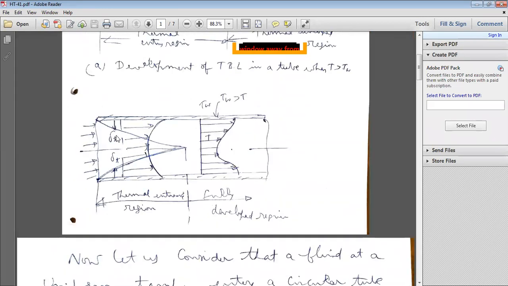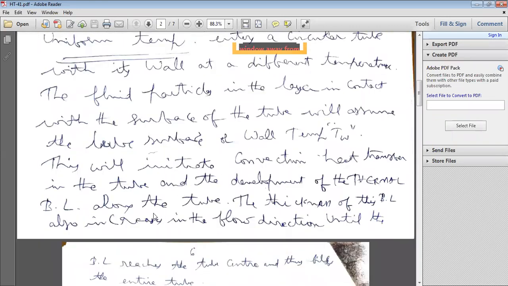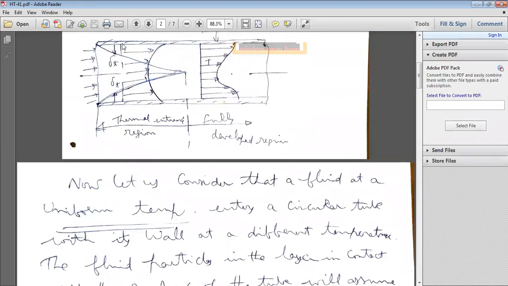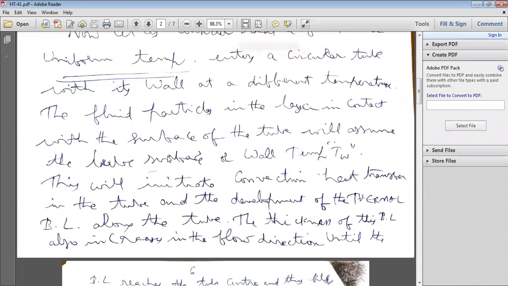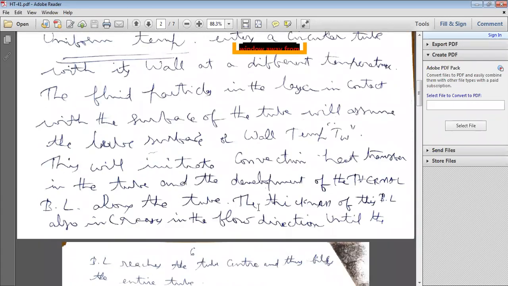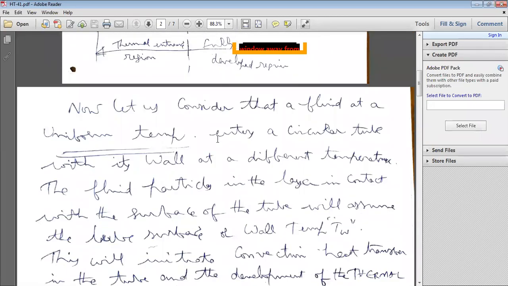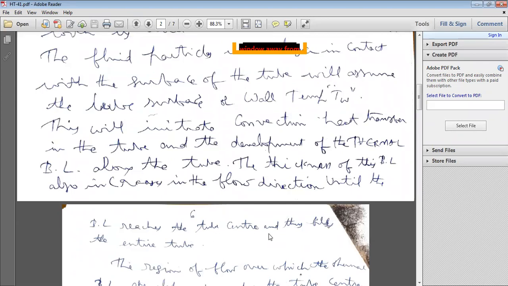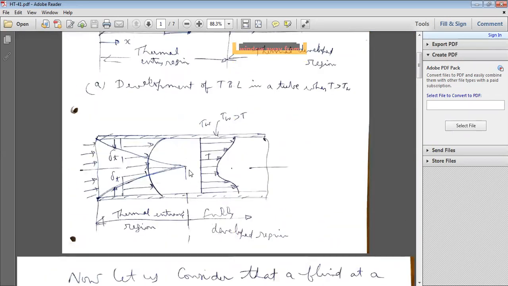The thickness of the thermal boundary layer also increases in the flow direction, until the boundary layer reaches the tube center and thus fills the entire tube.